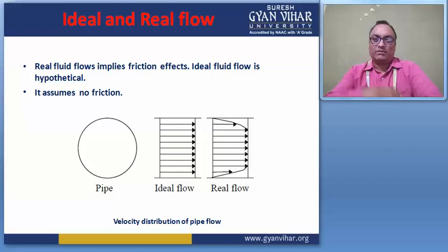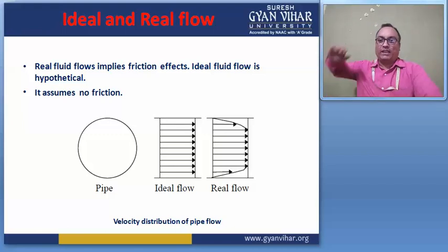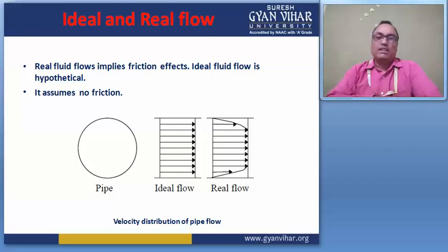Suppose I flow like this, and without resistance it reaches this point with the same velocity, but this type of nature does not exist in ideal fluid. So every flow in the earth's atmosphere is a real fluid, right? A real fluid implies friction, viscosity effects, and deals with different fluid properties.